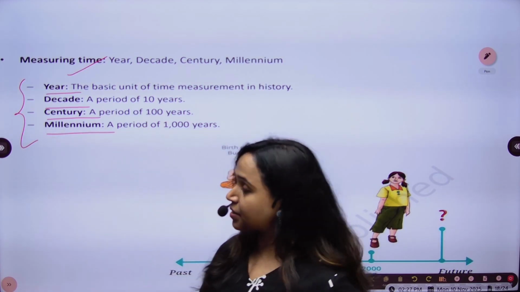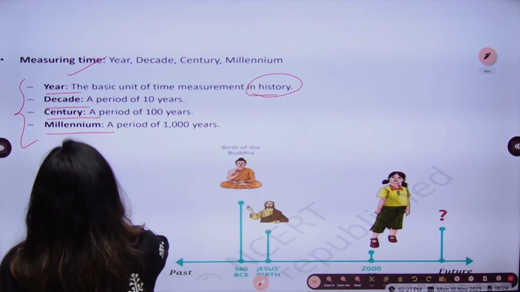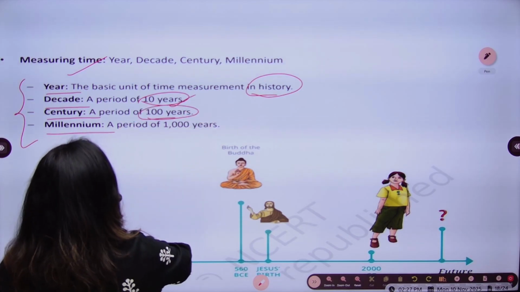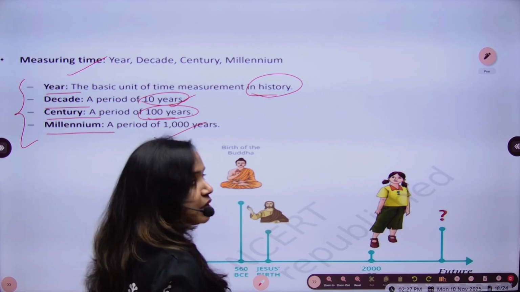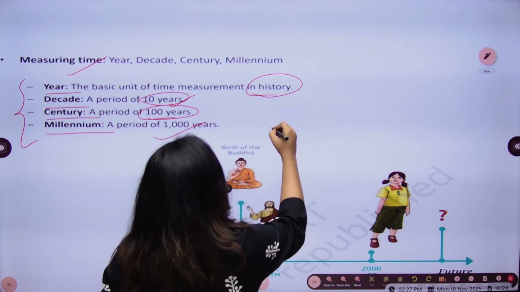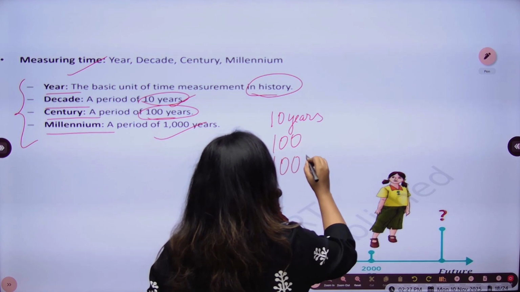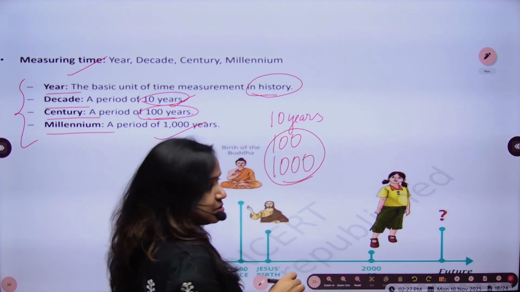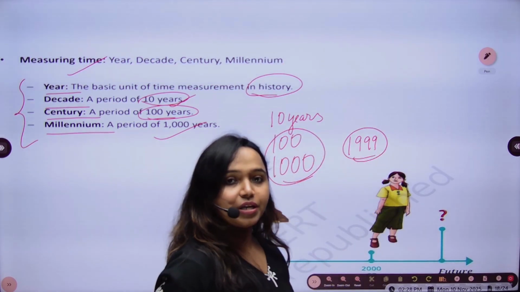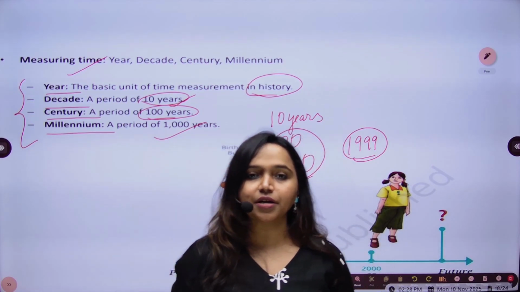So when it comes to a year, it is the basic unit of time measurement in history. We measure things in years. Then there is a decade, which is 10 years. Century stands for a period of 100 years, and millennium is a period of 1,000 years. Okay? So decade is for 10 years, century for 100, and millennium is for 1,000 years. So 1999 can be considered as not only the end of a century, but also the end of a millennium. Okay, and presently, we are in the 21st century.